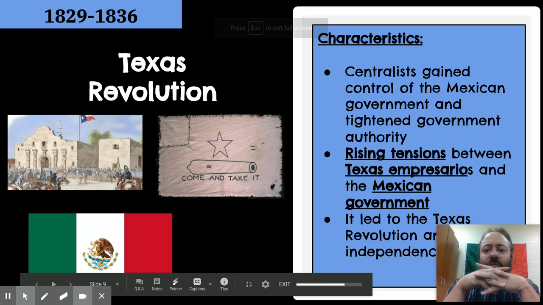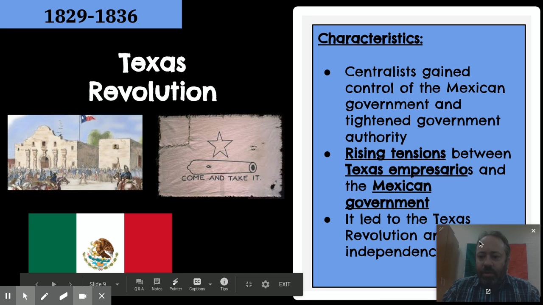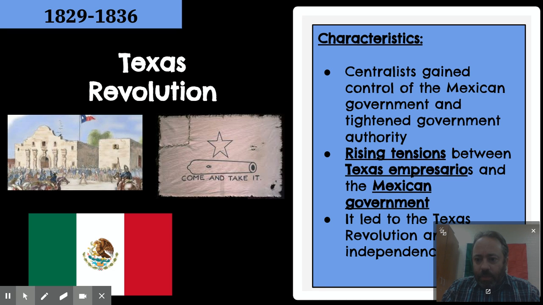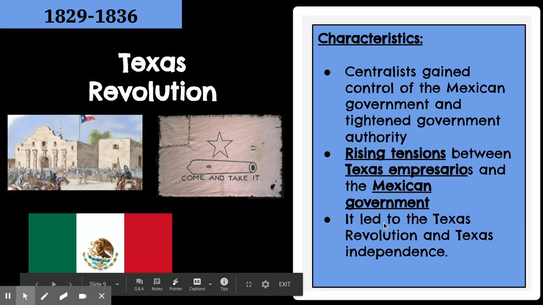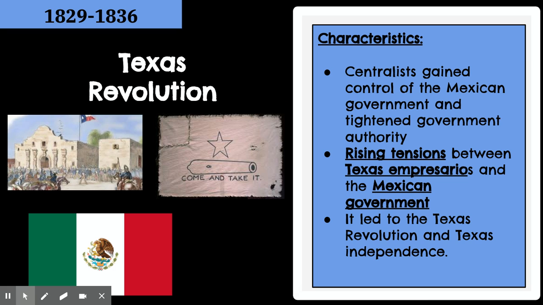Okay, now we get into the era of the Texas Revolution. In the Texas Revolution, this is a new era. So we went from the Mexican National era to the Texas Revolution era. So that's 1829 to 1836.